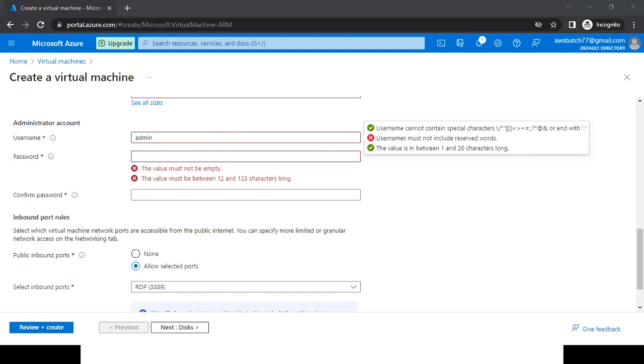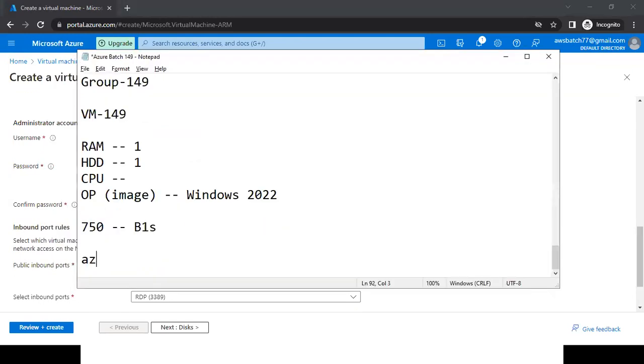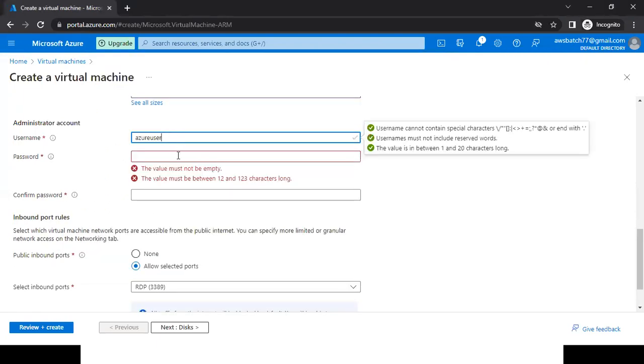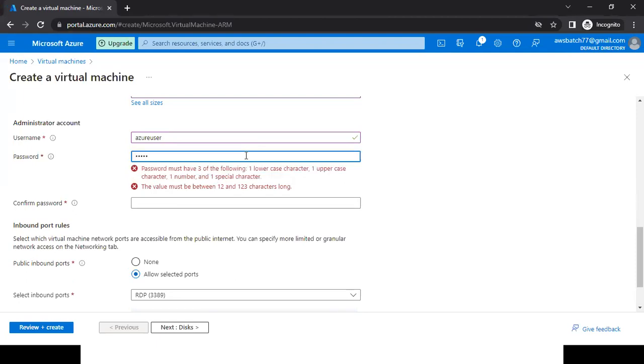Next step. So here I'm giving my username as Azure user. Now here we need to give the password. Your password must be minimum 12 characters and maximum 123 characters long. So here I'm giving my password. And when you are giving the password, one lowercase, one uppercase, one number, and one special character. So out of these four things, you need to follow 3 minimum.